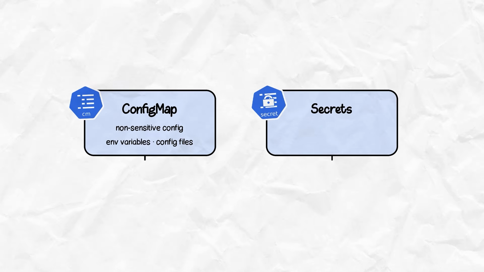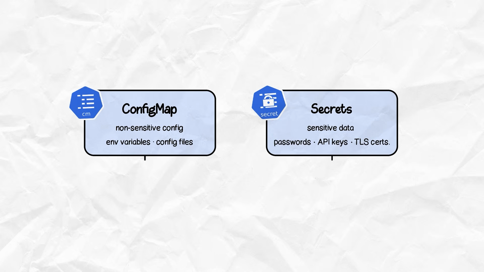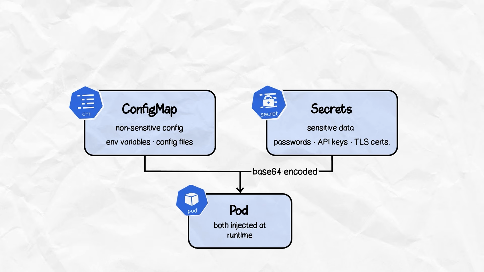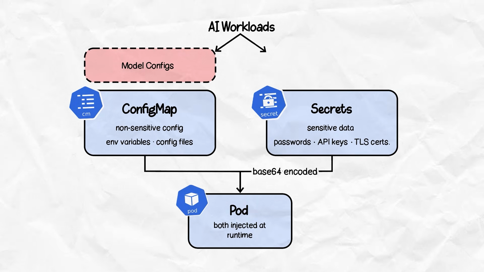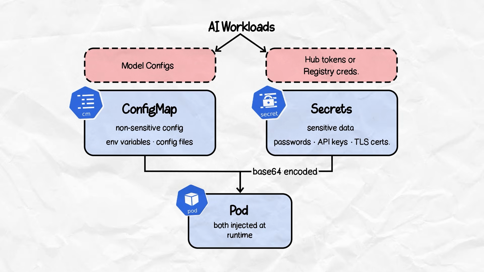Now, Secrets are the same idea but for sensitive data. Passwords, API keys, TLS certs, they're all base64 encoded by default, which is not encryption. We'll cover real secrets handling in the security bucket. For AI workloads, you store model configs in ConfigMaps and hub tokens or registry credentials in Secrets.